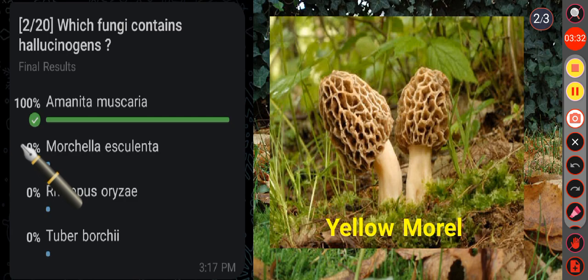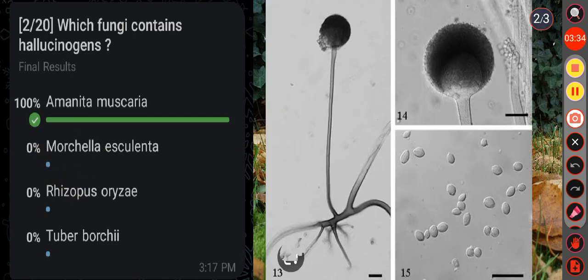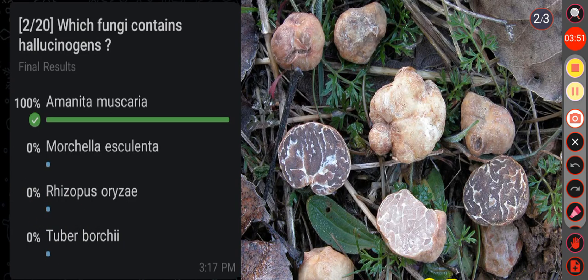Then in the option C, that is Rhizopus oryzae. It is a filamentous heterothallic microfungus that occurs as a saprotroph in soil or dung or on rotting vegetation. Okay. Then in the option D, that is Tuber burchii. It is a common species of edible truffle under the fungal order Pezizales.